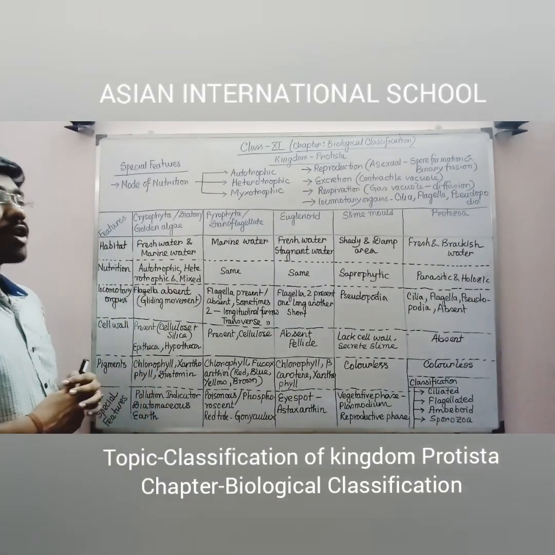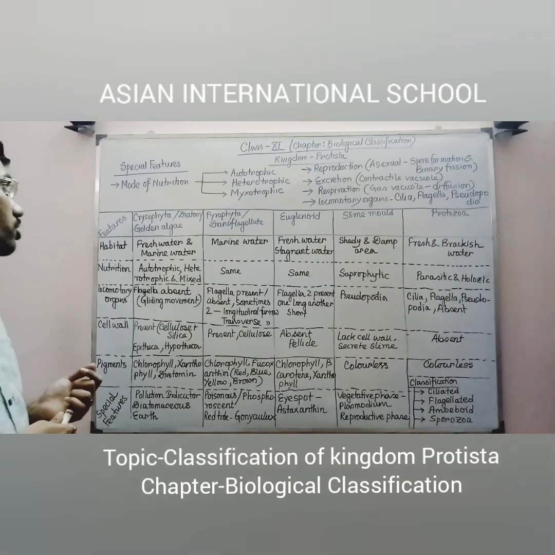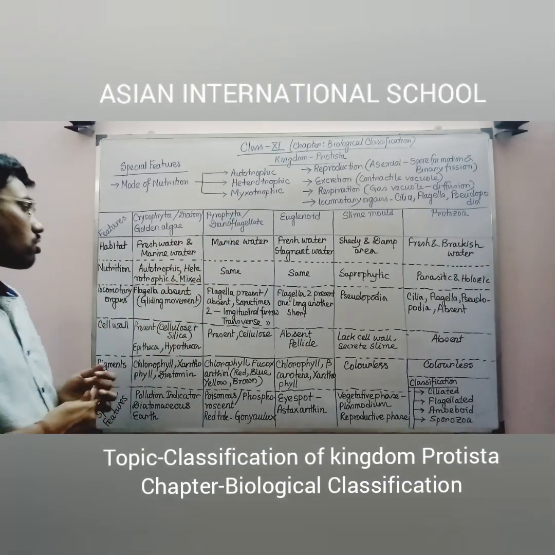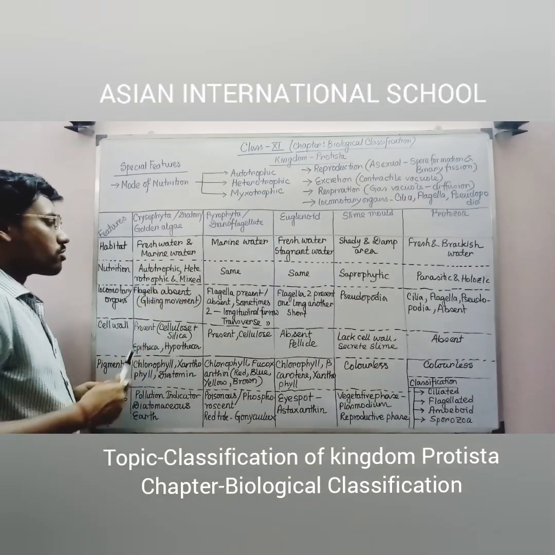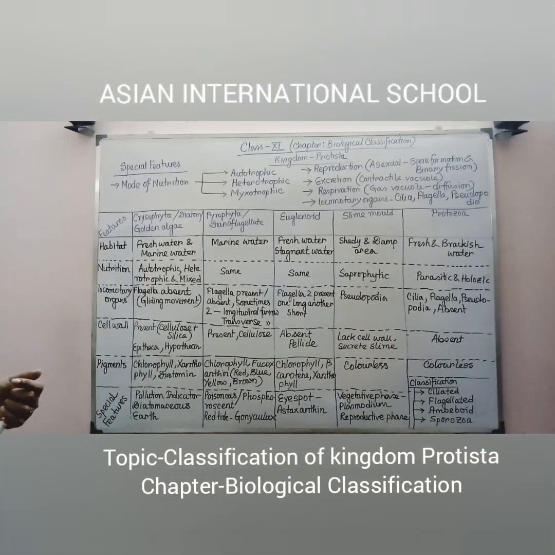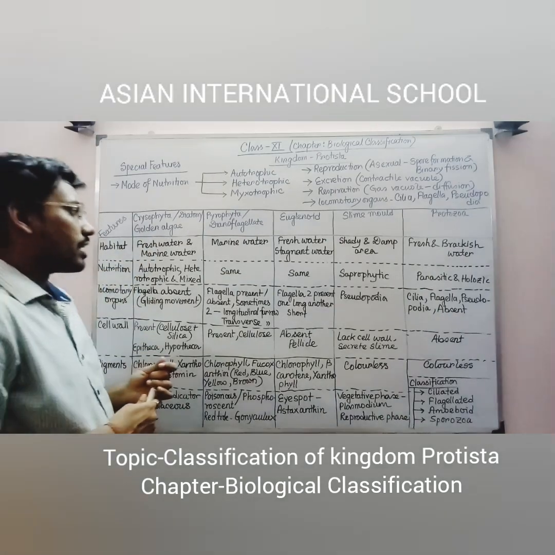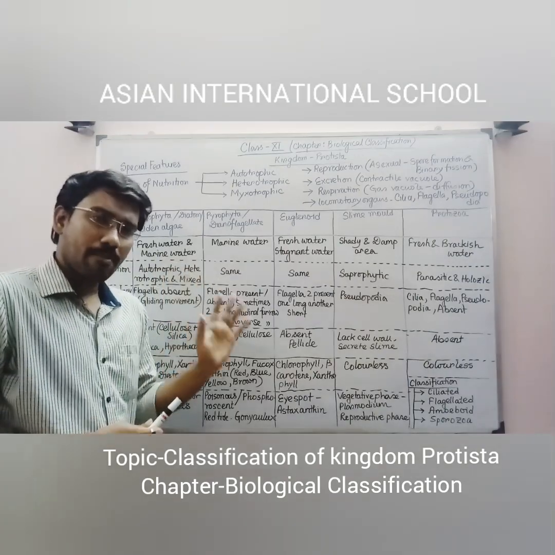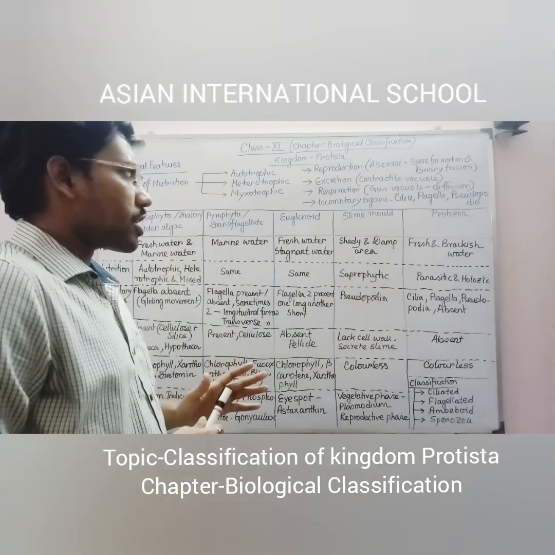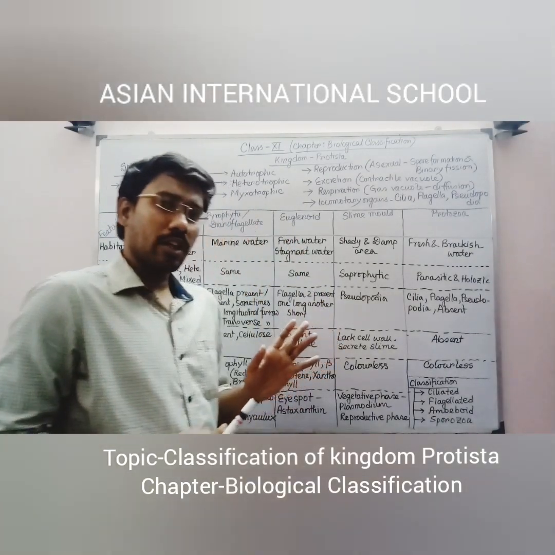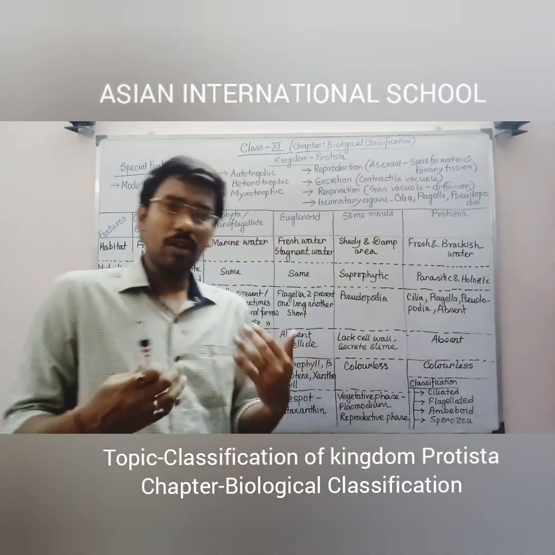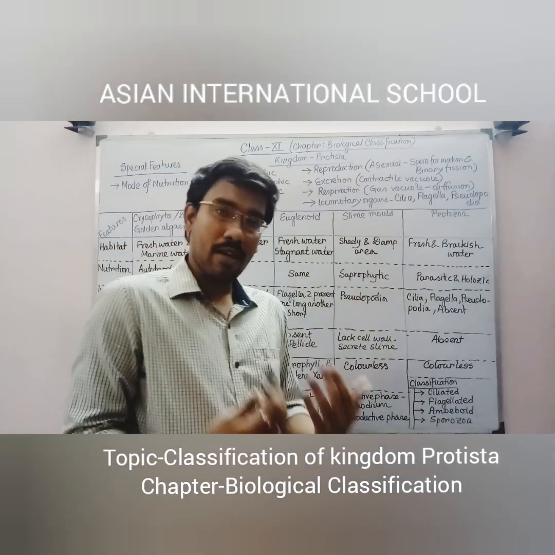Second point is nutrition. If you talk about nutrition, obviously I have told initially they are mostly autotrophic, heterotrophic or mixotrophic. So here autotrophic, heterotrophic or mixed type of nutrition you can see in case of these golden algae organisms. Dinoflagellates also show these three kinds of nutrition: autotrophic, heterotrophic and mixed. Specifically in case of euglenoids, the same kind of nutrition can be found, that is autotrophic and heterotrophic. Normally autotrophic during the daytime when the sunlight is present, and heterotrophic during the night time when the sunlight is totally absent.